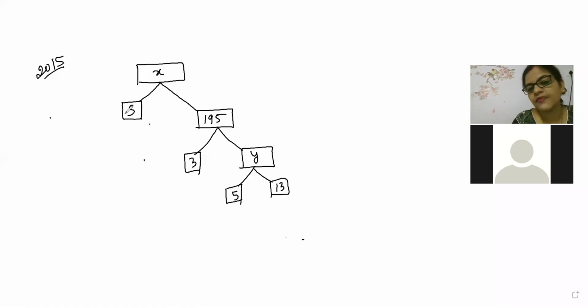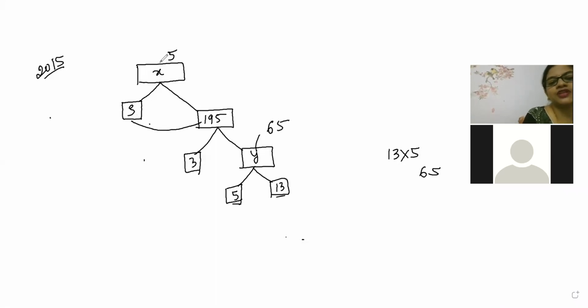15 and 3 is there now. When they will multiply, they will give Y value. So 13 into 5. X value is 585, Akshay is telling. Y value, beta? So here 13 into 5. 13 5s are 65. So Y value is coming 65. Now 195 into 3. That is 3 5s are 15, 3 9s are 27, 28, 3 1s are 3, 4, 5, 585. Correct. Easy. And 1 mark is in your pocket.